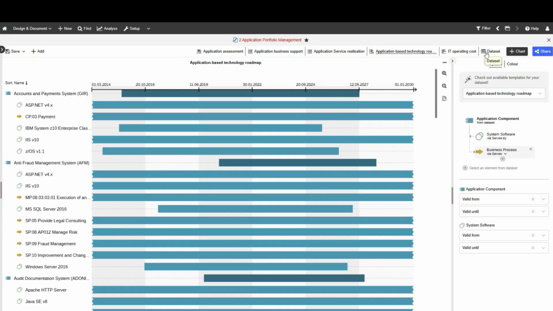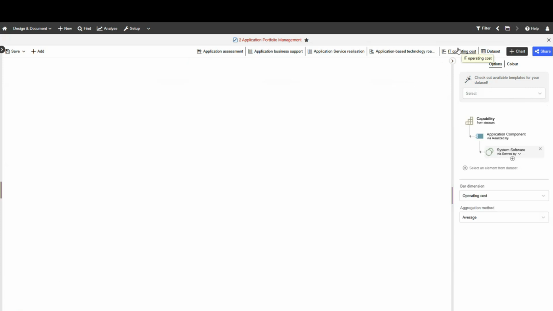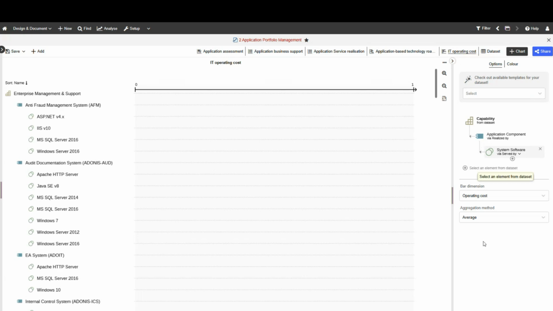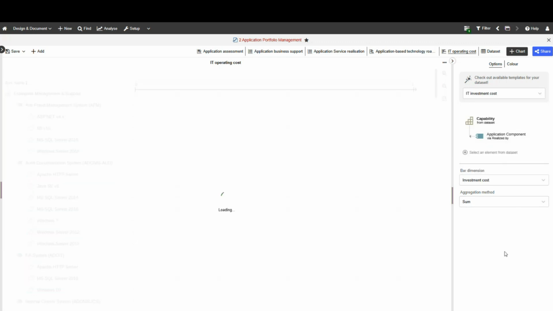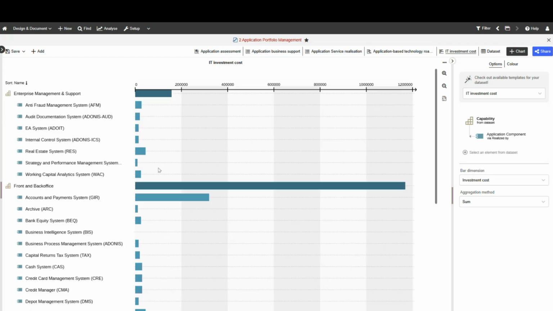So you see that there are different mechanisms, different charting mechanisms that allow me to plot the information into my corresponding graph, right? So I can, for instance, see here, let me just update the view or maybe take this one out here. Or let's select an investment cost. You see the various different templates that I can also choose here. So maybe I want to select this one here. And now it's selecting and plotting out the corresponding operating costs.